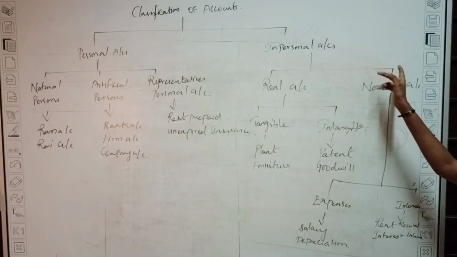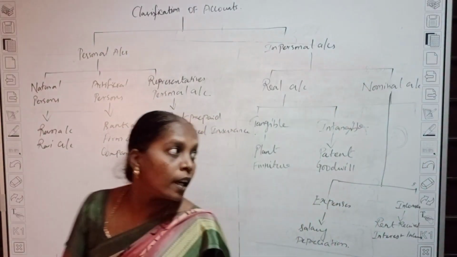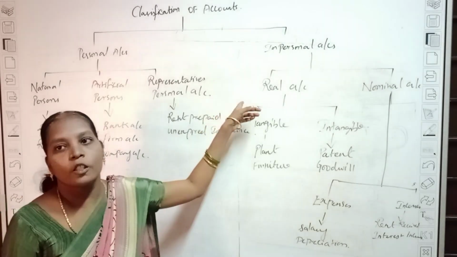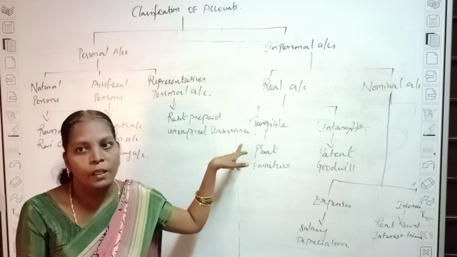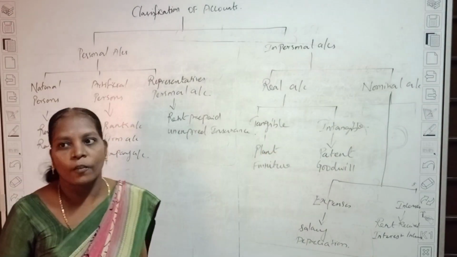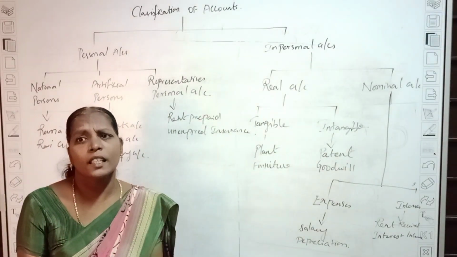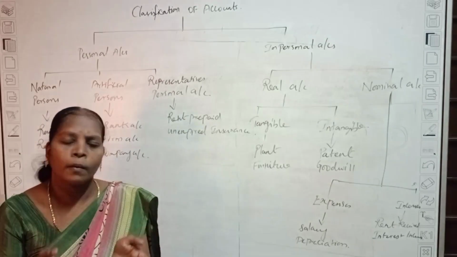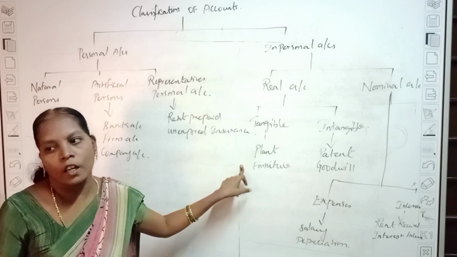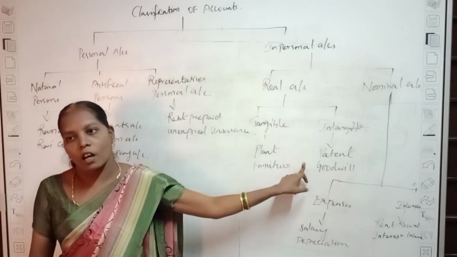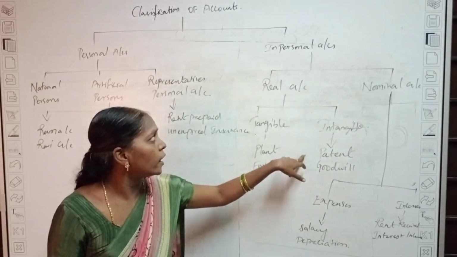Impersonal account is divided into two types: real account and nominal account. Real account is divided into tangible and intangible accounts. Tangible means visible, such as plant and furniture. Intangible means you cannot see it, you only feel the intangible asset. That is called a real account.